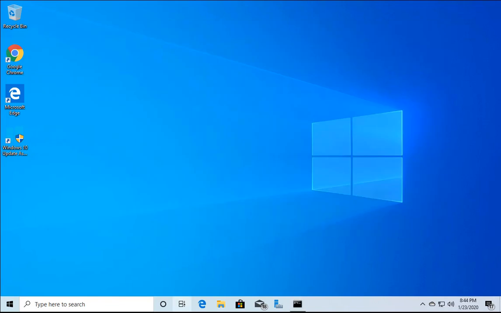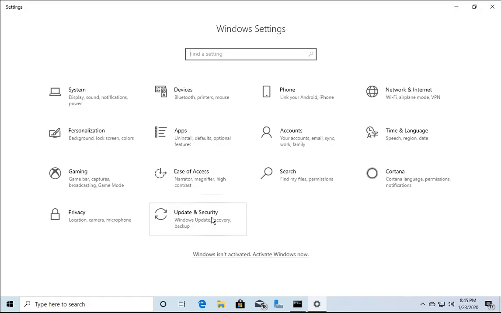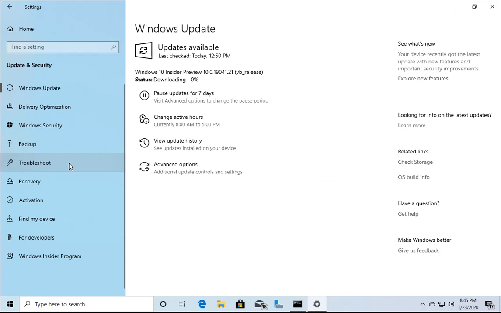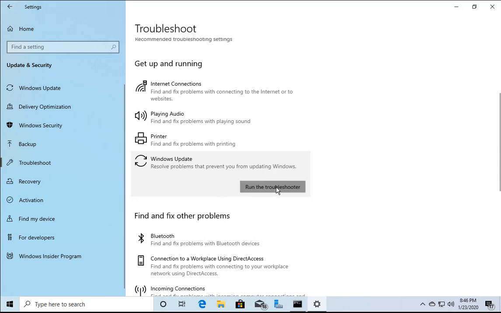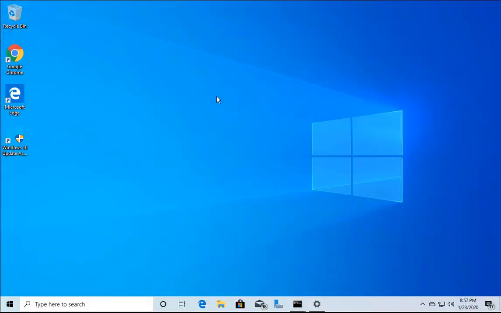So if the last method is not working, this method is pretty much easy to follow, and you have to do some mouse clicks and your issue could be resolved. So right click on Windows, then click on settings, click on update and security, click on troubleshoot, scroll down and then click on Windows Update and run the troubleshooter. It will check if any issues are there with Windows updates and it will try to troubleshoot the issue automatically.